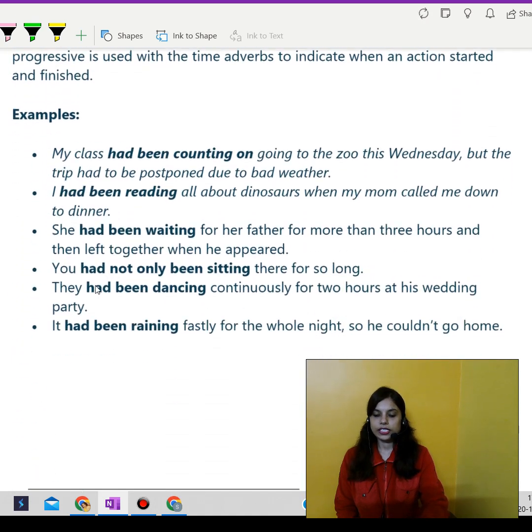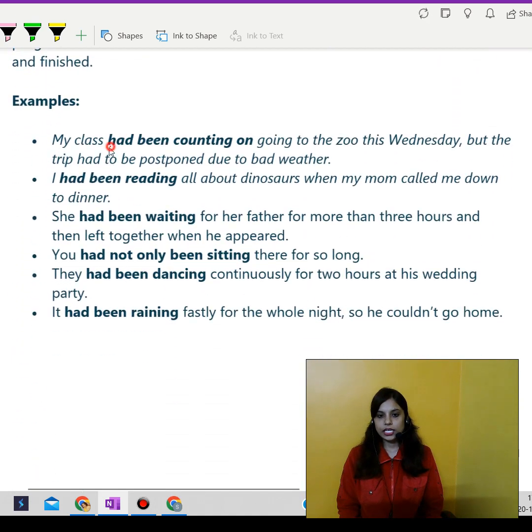Let's go through the examples. So over here, see, had been, then the verb, that is count, ing. This is not the verb. This shouldn't be coming in bold, so it's wrong. Counting. Till counting, we are going to consider it as past perfect. Okay, my class had been counting on going to the zoo this Wednesday, but the trip had to be postponed due to bad weather. So had been counting on.